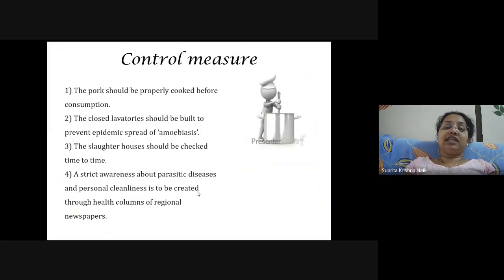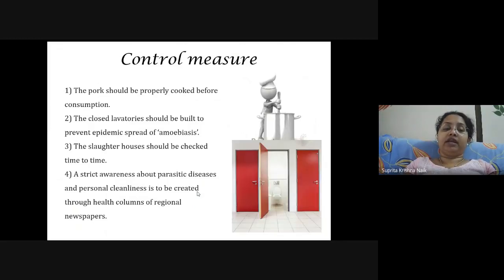There should be closed laboratories built in the area, because this is a kind of epidemic disease. It can easily spread from one person to another, and from the second to the third. Under what condition can it spread? When your system, the laboratory, is open, that is, people go in the open fields or on the road. Okay, so from that it can spread very easily. So to control the spread, we need such closed laboratories or a closed toilet system.